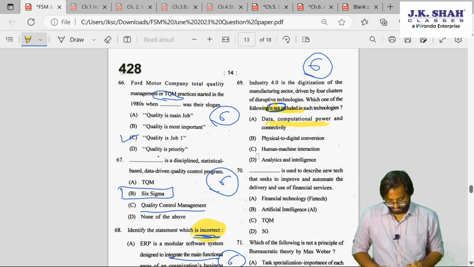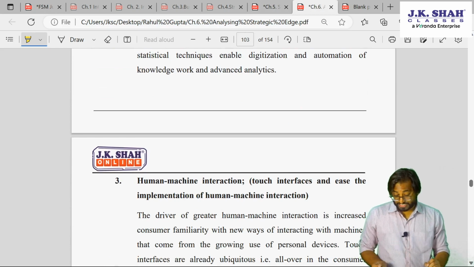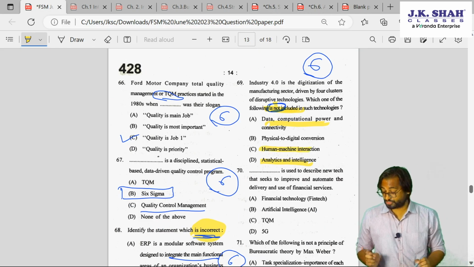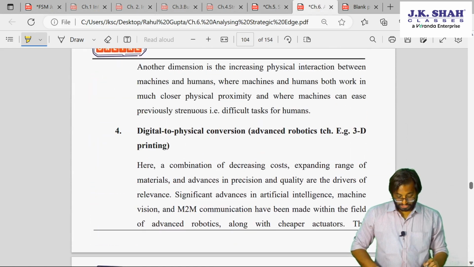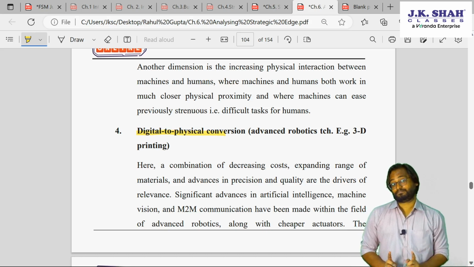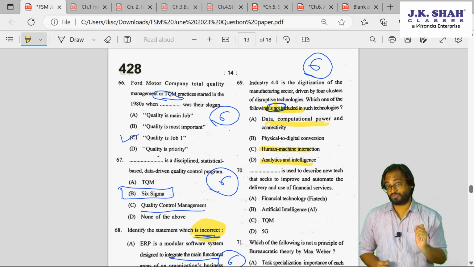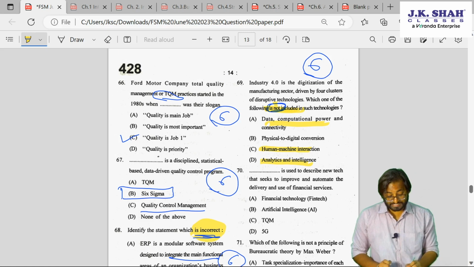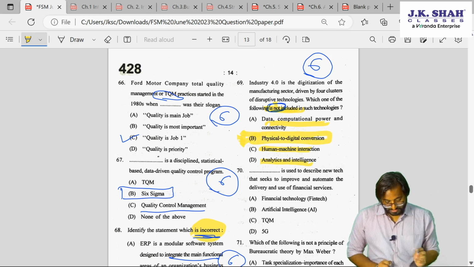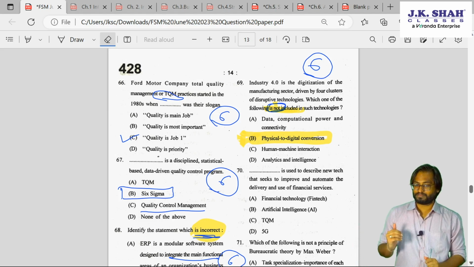There also we have analytics and intelligence. Then human machine interaction, we have here human machine interaction also. And then the fourth one is digital to physical. Digital to physical. See what is written here. Do I need to say more? You understood this. So which is the answer here? The answer is B. So the answer here is B. So these are the four. Again, this was asked from chapter number 6.